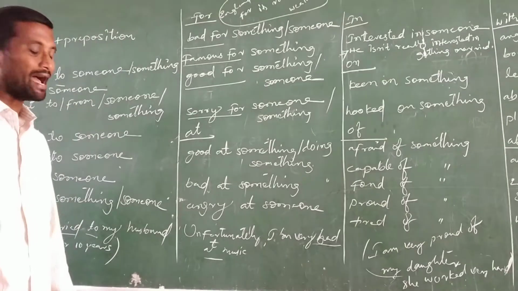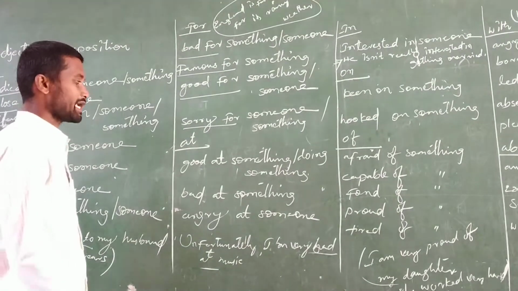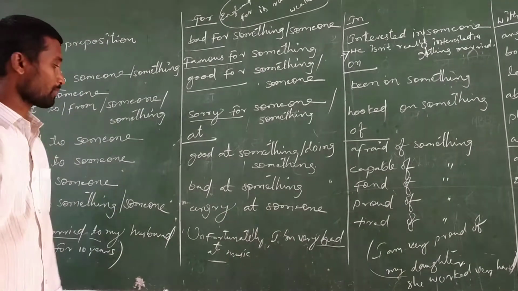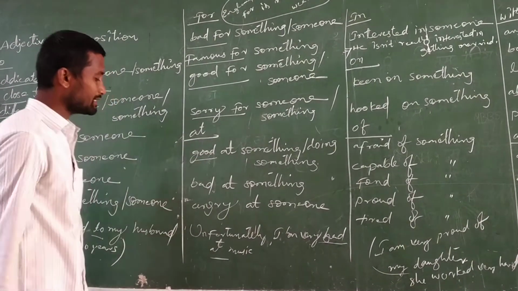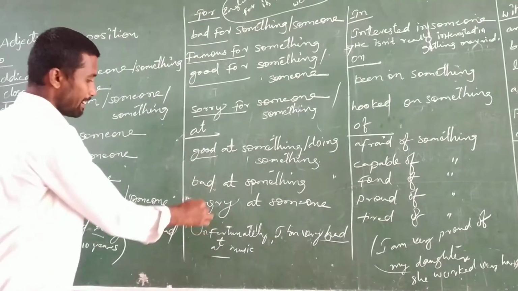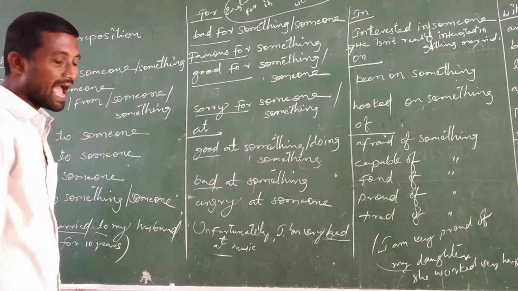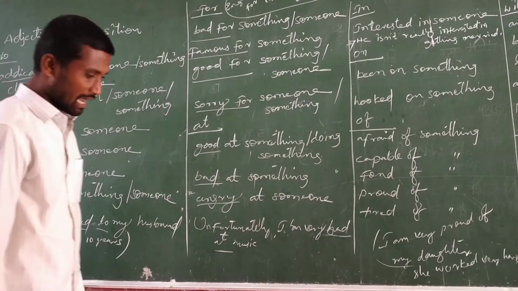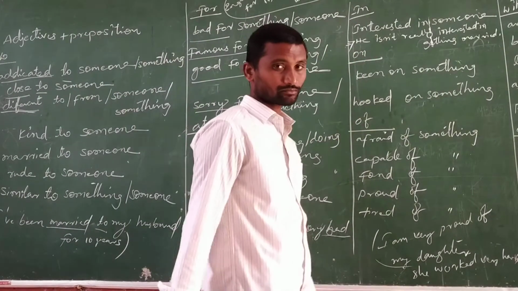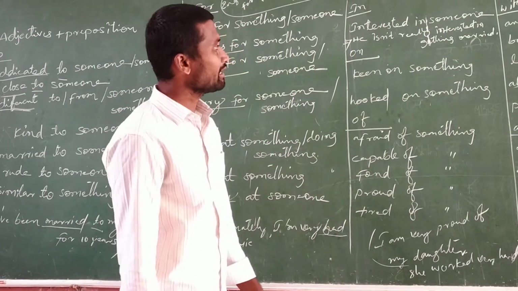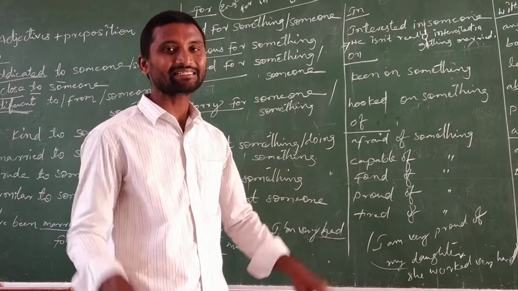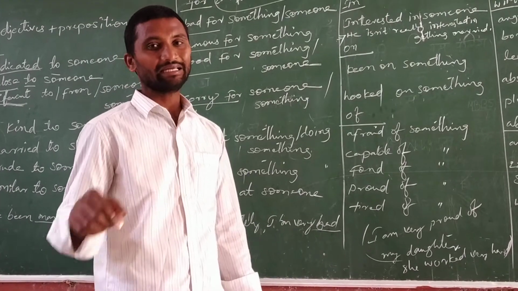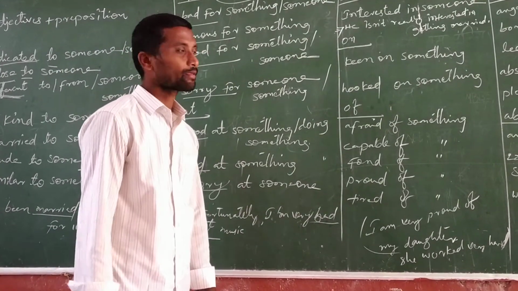Unfortunately I am very bad at music. If you see examples: good at something or good at doing something. Here 'good' is the adjective. Bad at something, 'bad' is the adjective. Angry at someone, 'angry' is the adjective. And the next one is 'in'. Example: he isn't really interested in getting married.